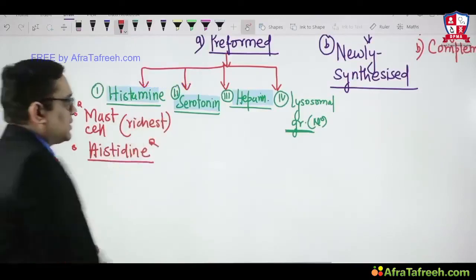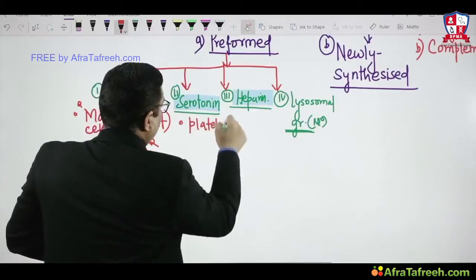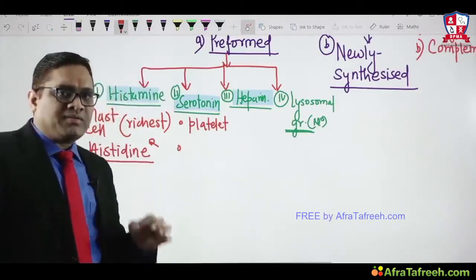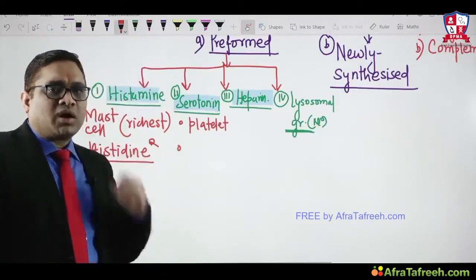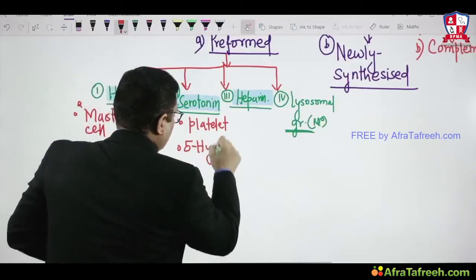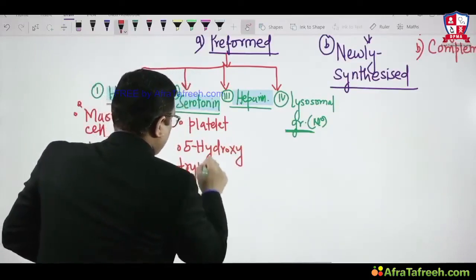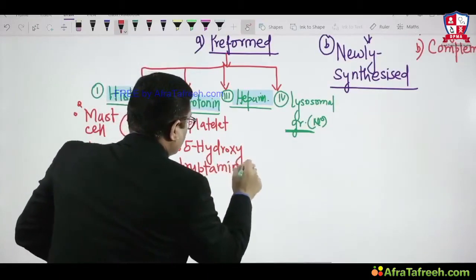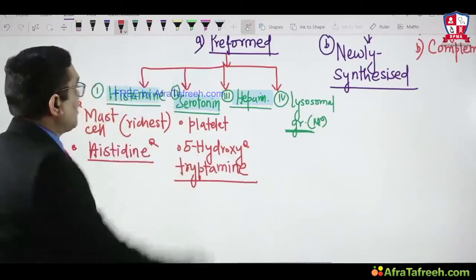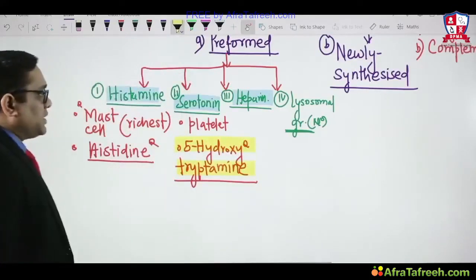Serotonin, richest source is the platelet. And they are derived from 5-hydroxytryptamine, which was an All India question in 2018. So serotonin is also called 5-hydroxytryptamine. 5-hydroxytryptamine is the name of which mediator? That was the question. So 5-hydroxytryptamine is the name of serotonin. That was the question in All India exam 2018, right?